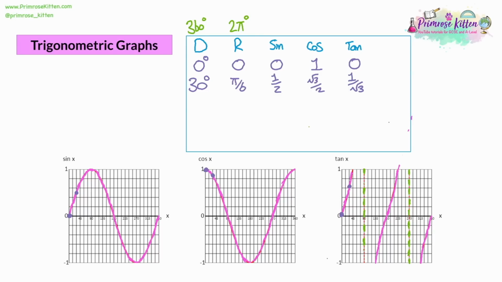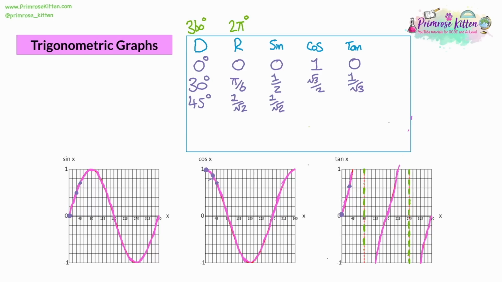The next important value is 45 degrees. So that's 3 rectangles across on the diagram. You can see it labelled. And for sine, you can see it's up here. And for sine, that's going to be 1/√2. On the cos graph, you can see it's also got an odd value. And that's going to be also 1/√2.